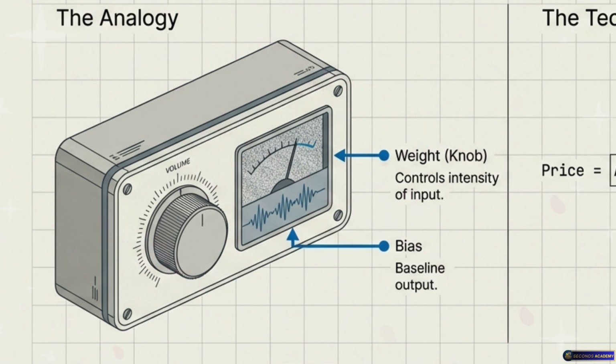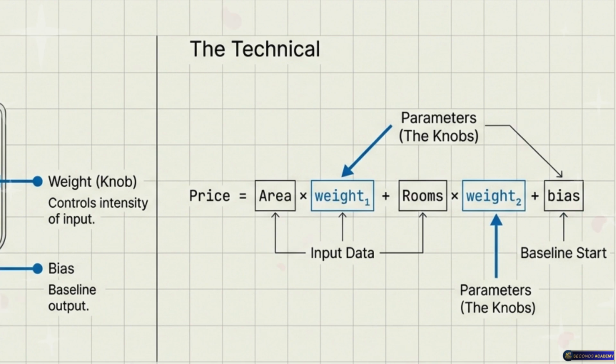Well, I would assume area matters way more. A tiny house with 10 really cramped rooms is still a cheap house. Right, so intuitively as a human, you know that area drives the price more than the room count. Yeah. The model represents that human intuition with numbers. If area is super important, weight 1 will be a big number. Okay. And if the number of rooms doesn't really matter as much, weight 2 might be a tiny number. The model turns these knobs, these weights, to adjust how much influence each feature has. So a weight is quite literally how much weight or importance we give to that specific piece of data.